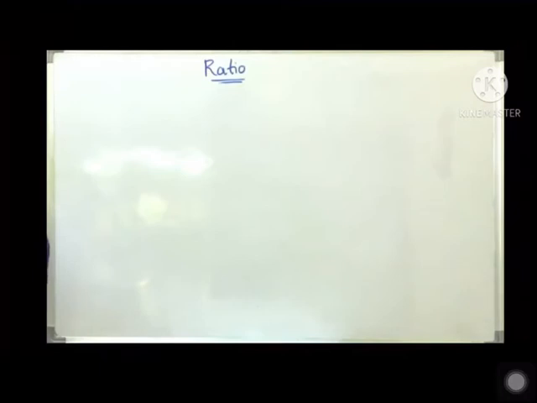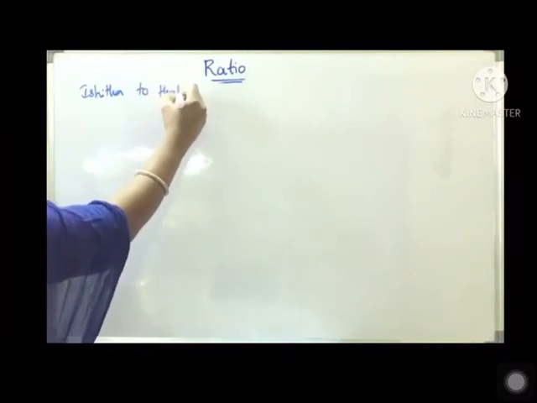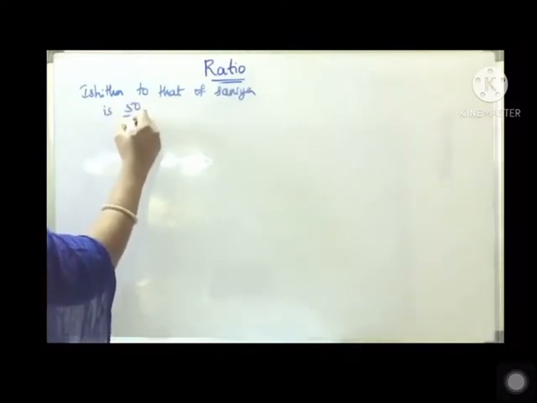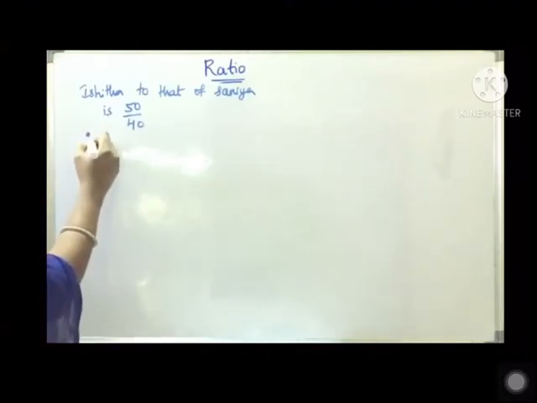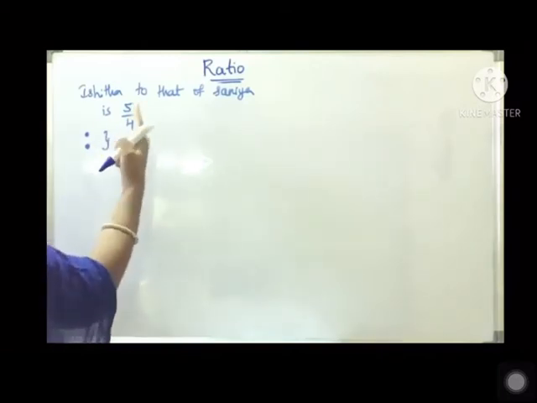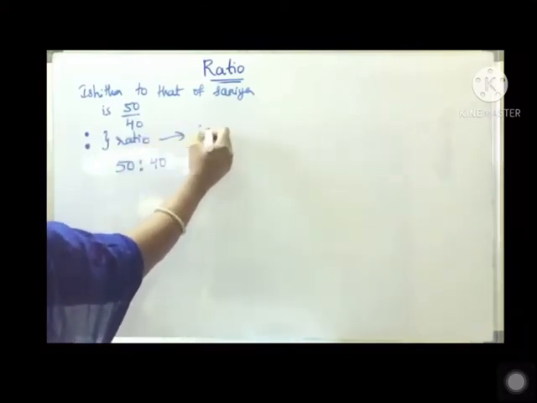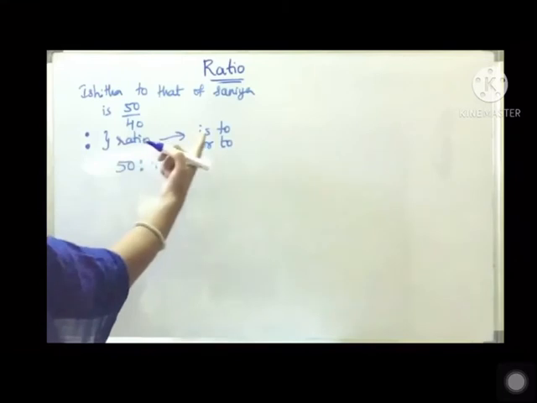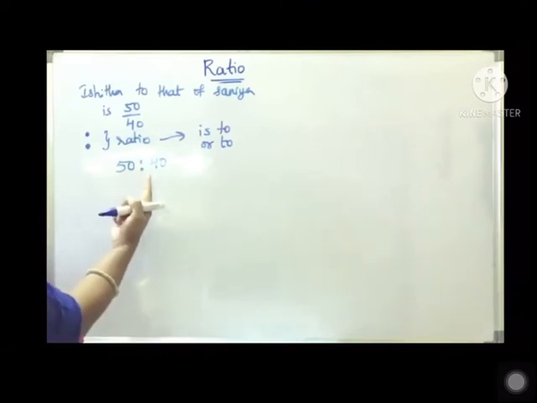Now thus we can say that the ratio of the weight of Ishita to that of Sania is 50 by 40, 50 kgs by 40 kgs. Usually we use the symbol colon to represent a ratio. Therefore, the ratio of the weight of Ishita to that of Sania is written as 50:40, and this is read as 50 is to 40. This is the symbol for ratio. It can be read as 'is to'.